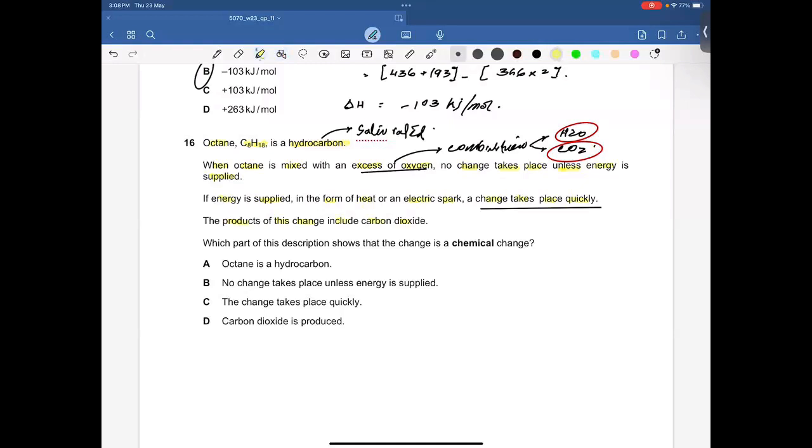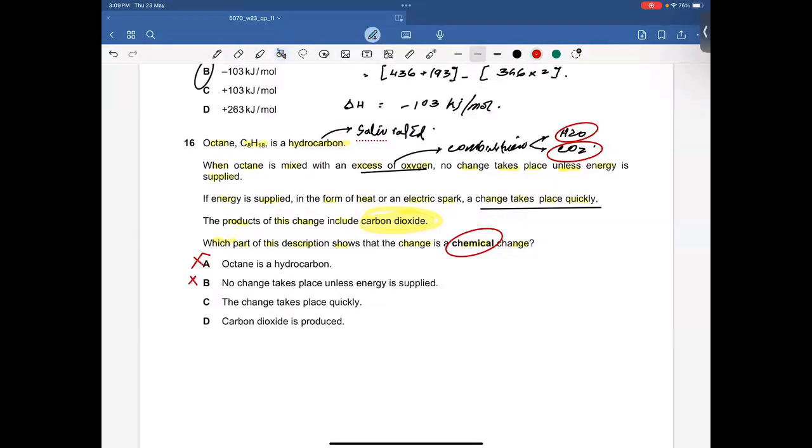All right, which part of this description shows that the change is a chemical reaction? Obviously, carbon dioxide is the product. So octane is a hydrocarbon, that's fine, but it has nothing to do with the chemical change. So obviously, option A is incorrect. No change takes place unless energy is supplied. Again, it has nothing to do with the chemical change. The change takes place quickly when energy is supplied as an electric spark.